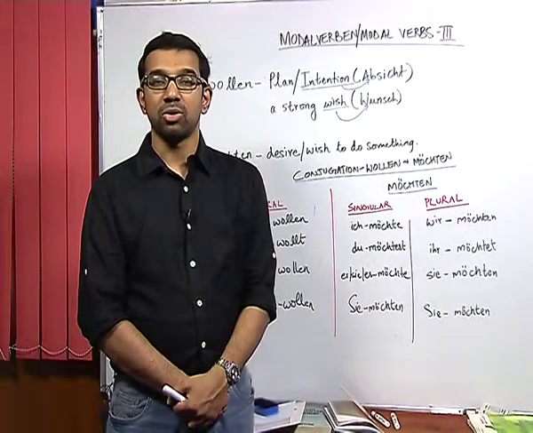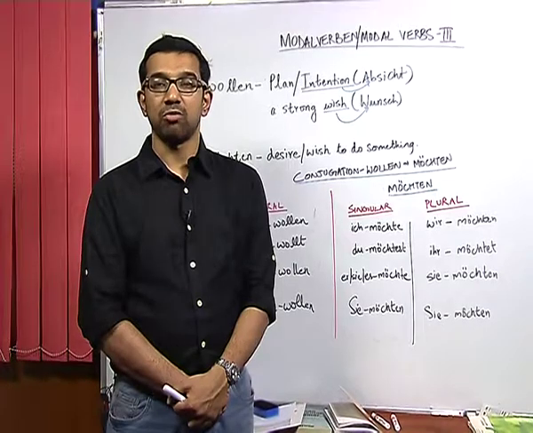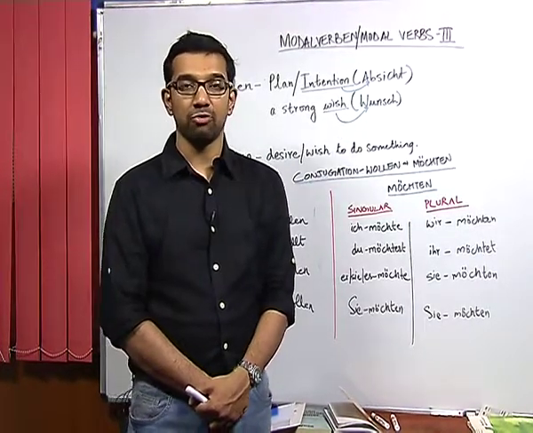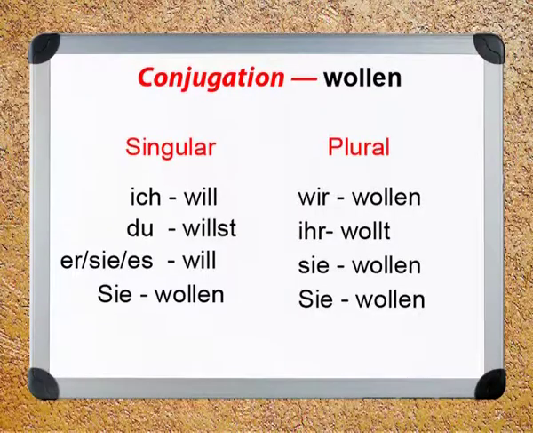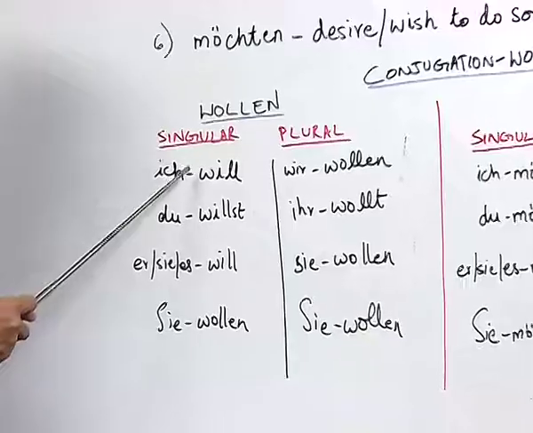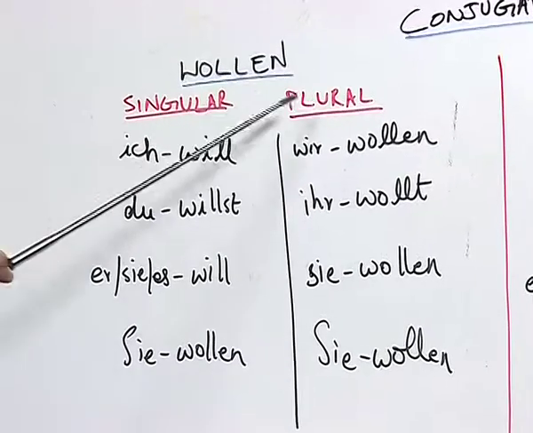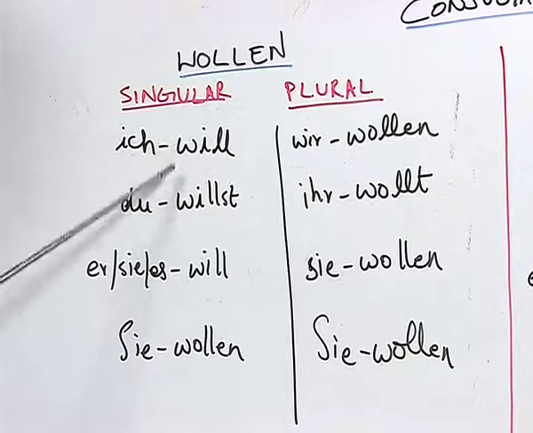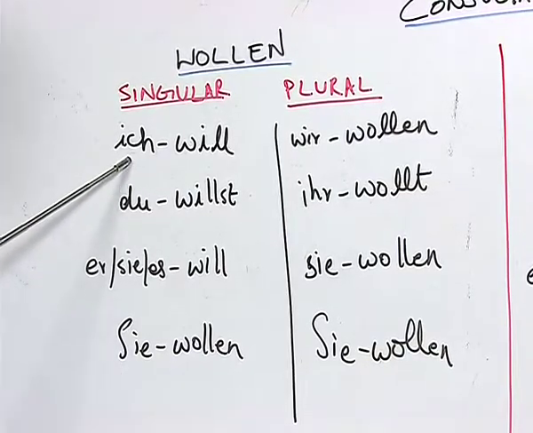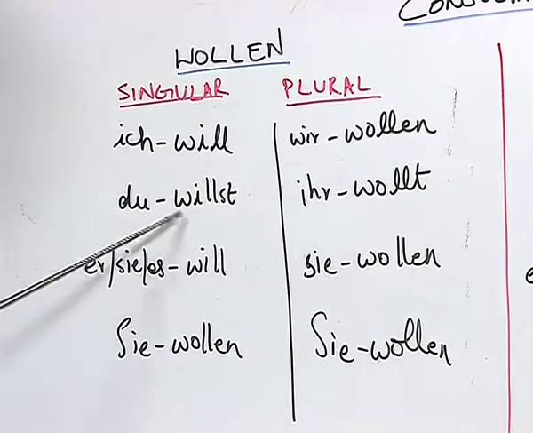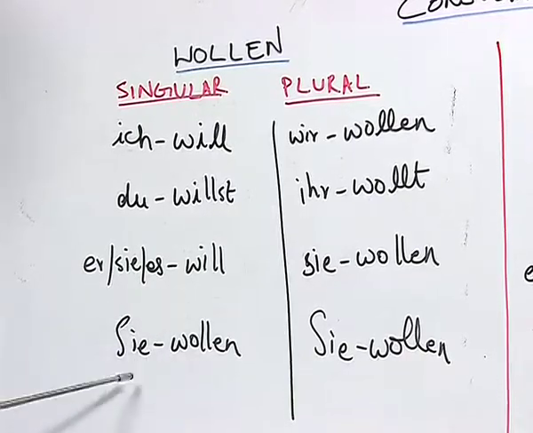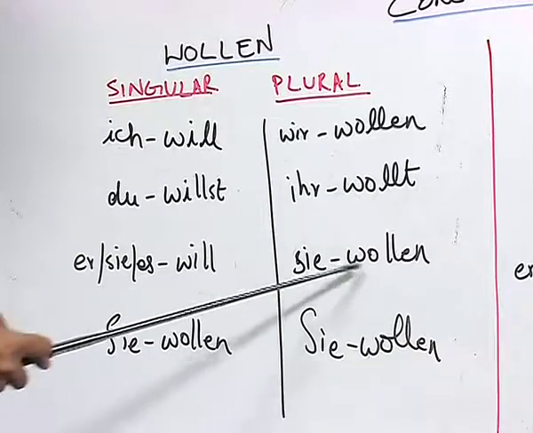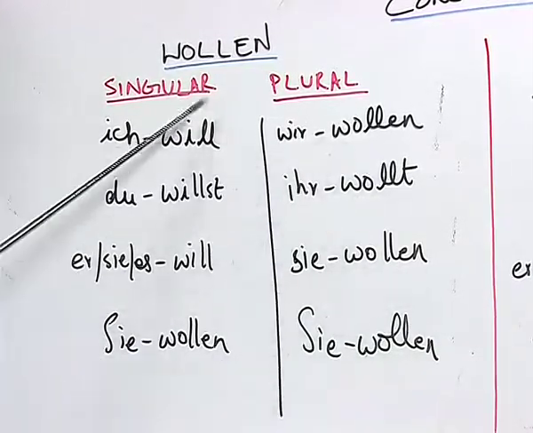Now, let us look at the conjugation of the verbs wollen and möchten. We would start with the verb conjugation of wollen. Wollen, when it is conjugated in singular and plural pronouns, as you can see, takes a different form. Now, when we read it: ich will, du willst, es will, sie wollen, wir wollen, ihr wollt, sie wollen and sie wollen.